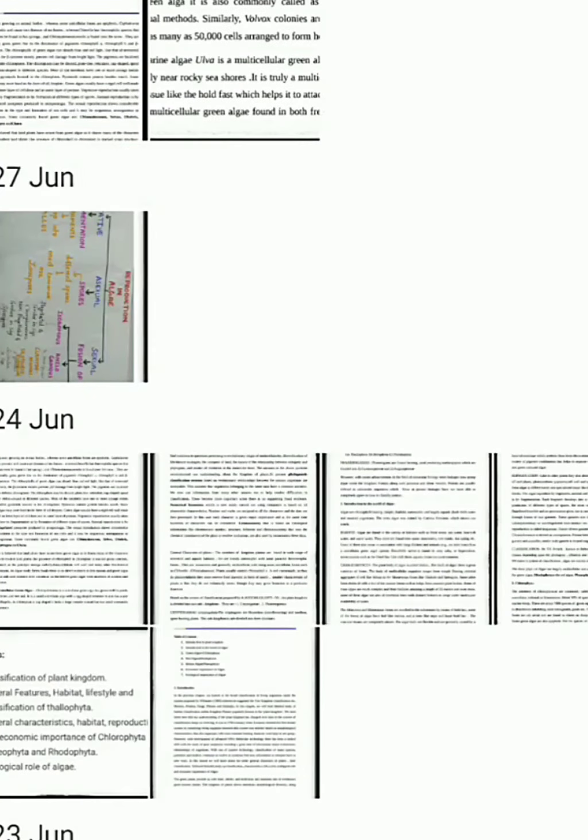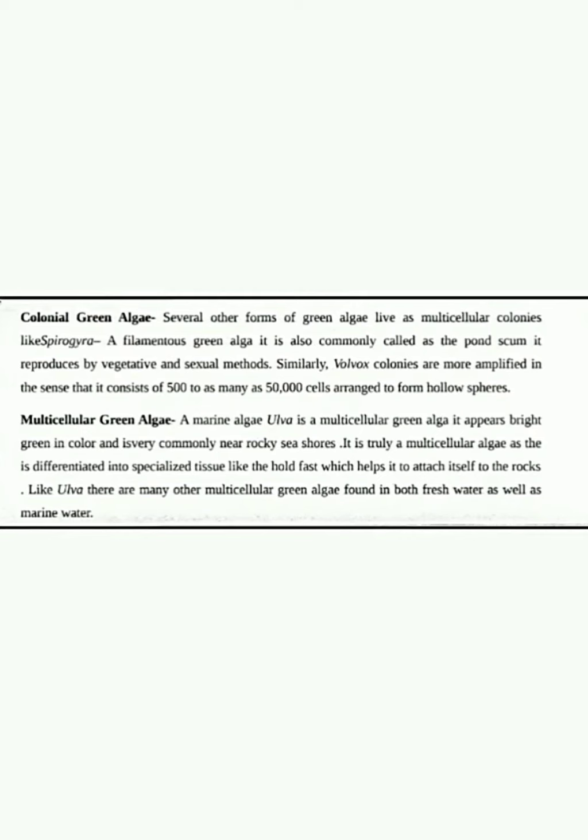Now moving to multicellular green algae. The example which we study about multicellular marine green algae is Ulva, U-L-V-A. Ulva is a multicellular green alga and it usually appears bright green in color. It is usually present near rocky seashores.